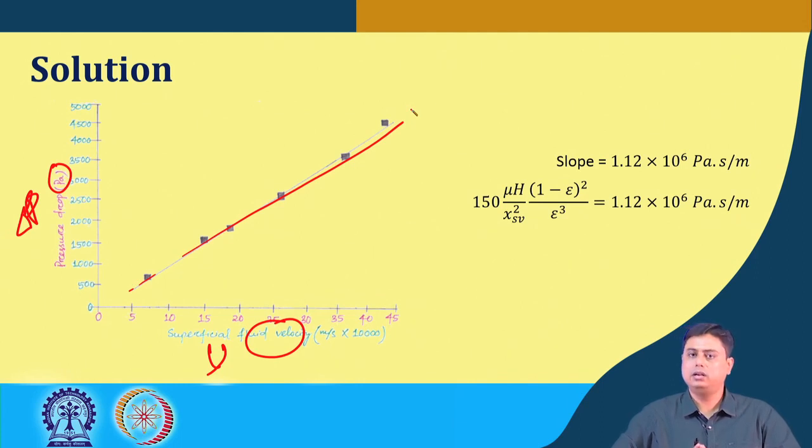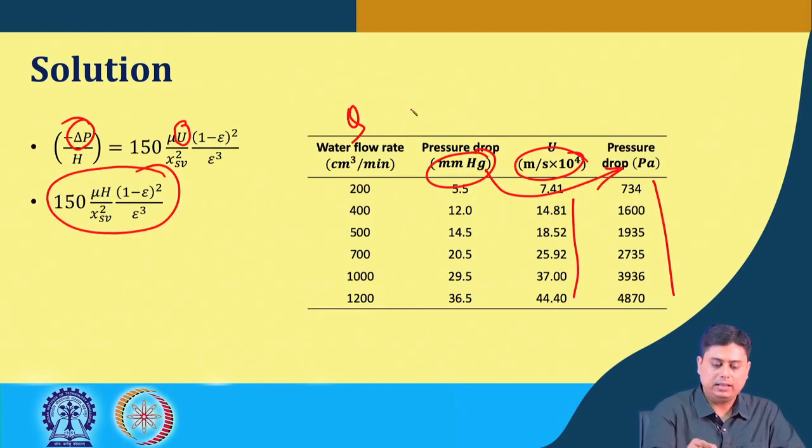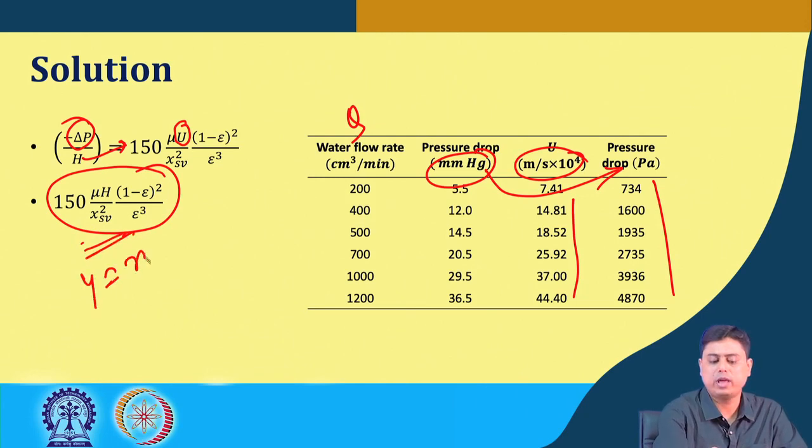So, this is established, and as we have seen, if this is laminar, then this delta P versus U plot will give a straight line, y equals mx, where m is this value.